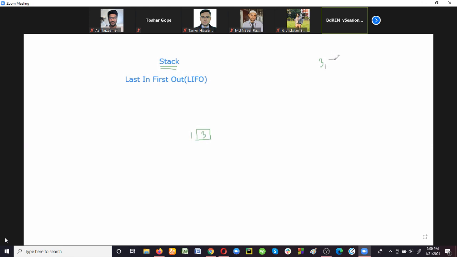After that, when another data item comes, suppose 7, where can we store it? Suppose the name of this stack is A. A is a stack with only one data element, right? So when a new item comes, where can we store that data?